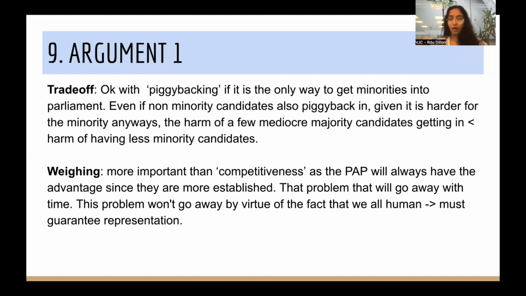But this problem, the problem of racial representation, it's much harder to say that this is a point that will definitively go away, because the idea of race and how people interact with things like that, it's not something that you can say will 100% go away with time, the way an incumbency advantage will go away with time, right? By virtue of the fact that we are human, this means that we are fallible. This means that we must guarantee representation by having these safeguards in place, because for reasons explained earlier, we simply cannot afford to backslide.